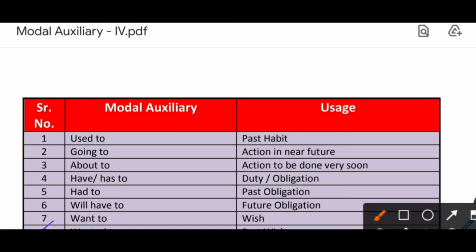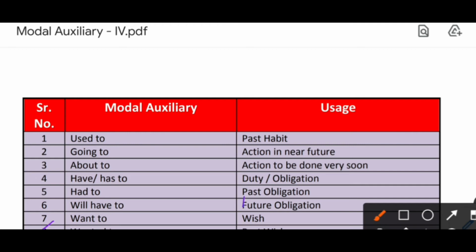Okay, for example, he wanted to pursue MBBS, but due to fees he could not pursue it. Okay, he could not. That's it. There you can stop your sentence. Just for your better understanding I used the further part of the sentence. So in this way you can use wanted to. Remember, there you don't need to use is, am, are or was, were.